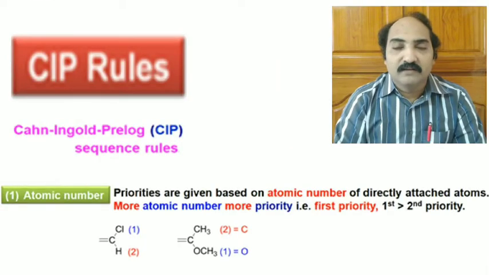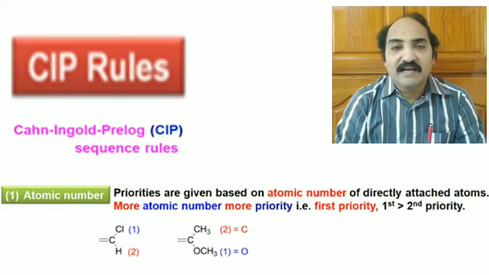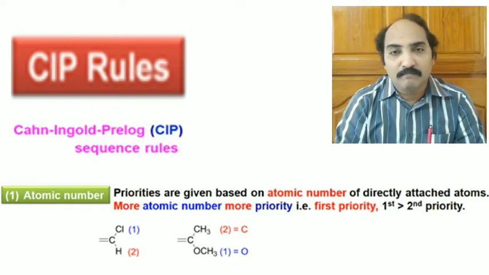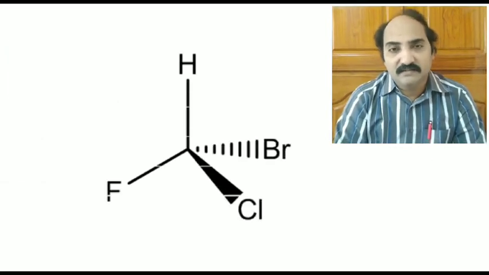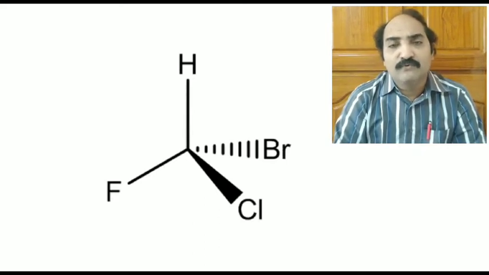Rule 1. This rule says that the atom directly connected to the stereocenter with the highest atomic number should be given top priority. What does it mean? Let us consider an asymmetric carbon. What do you mean by asymmetric carbon? An asymmetric carbon is a carbon to which 4 different groups are attached.